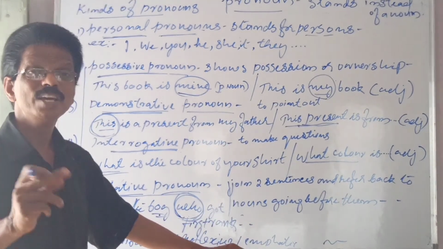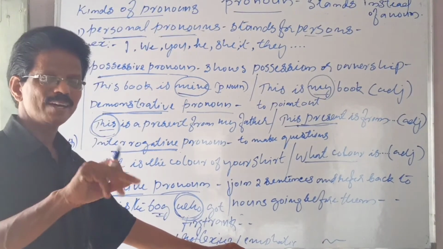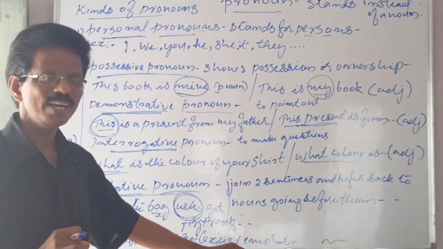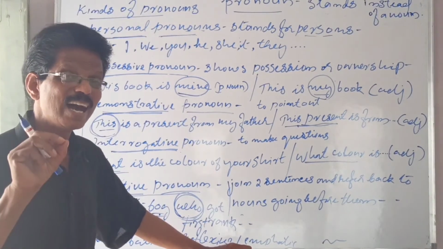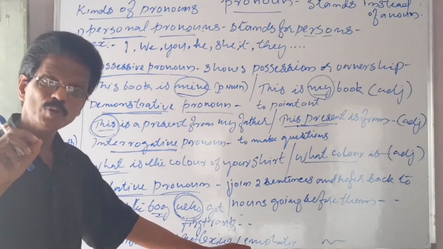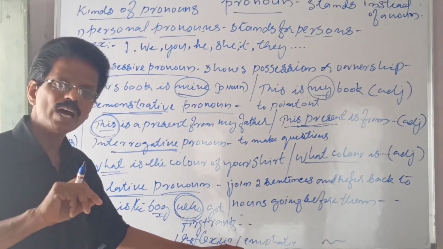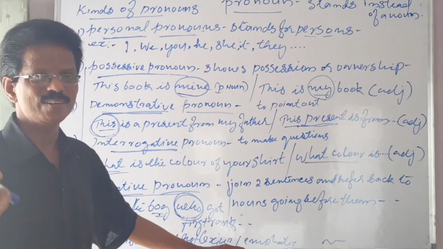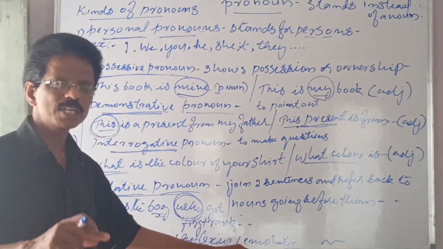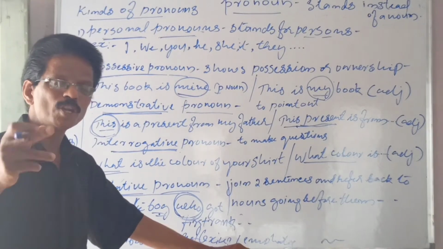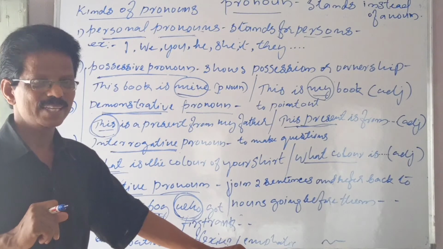So it is a distributive pronoun. Whereas each boy, each girl, each student goes together. See, one at a time, right? But it is not a pronoun; it is an adjective. So distributive pronoun and distributive adjective. Don't confuse between demonstrative and distributive. Demonstrative means pointing out. Distributive means each at a time, one at a time. That is not that important.